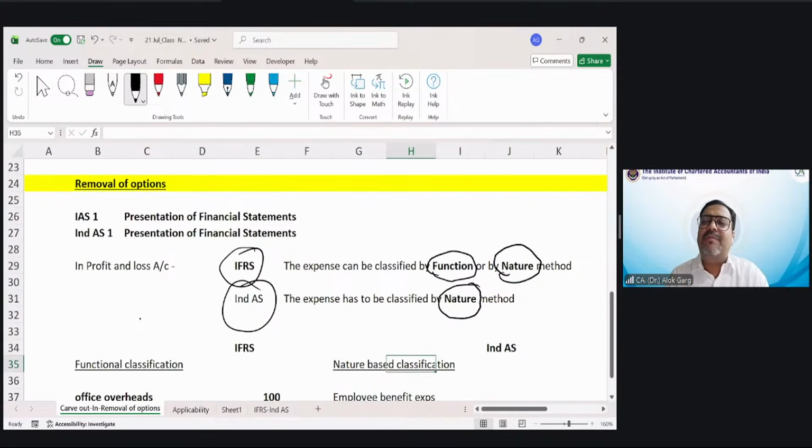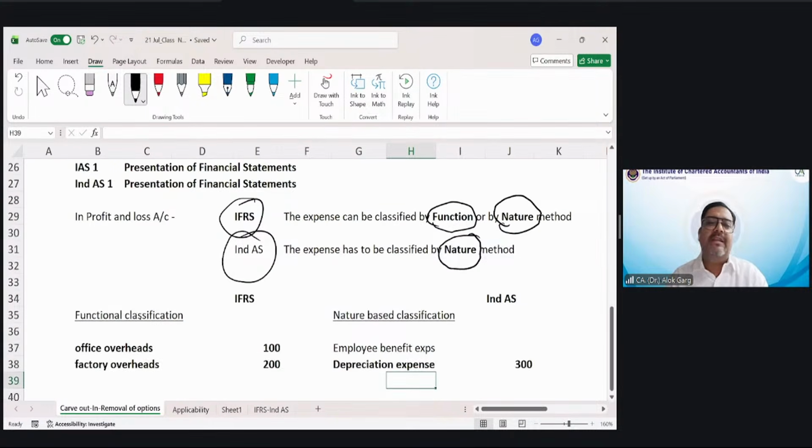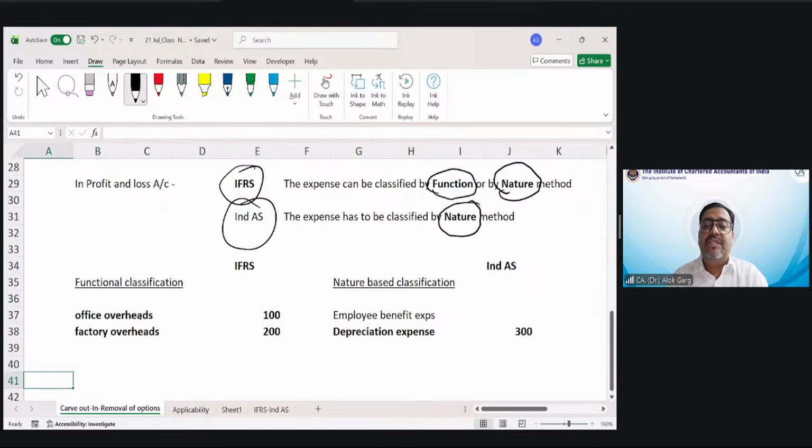Now, sir, what is meant by function or what is meant by nature? Let me tell you. Functional classification means more like a MIS based classification. For example, the company has 2 buildings, factory building and the office building. And of course, the company is depreciating the factory building as well as office building.